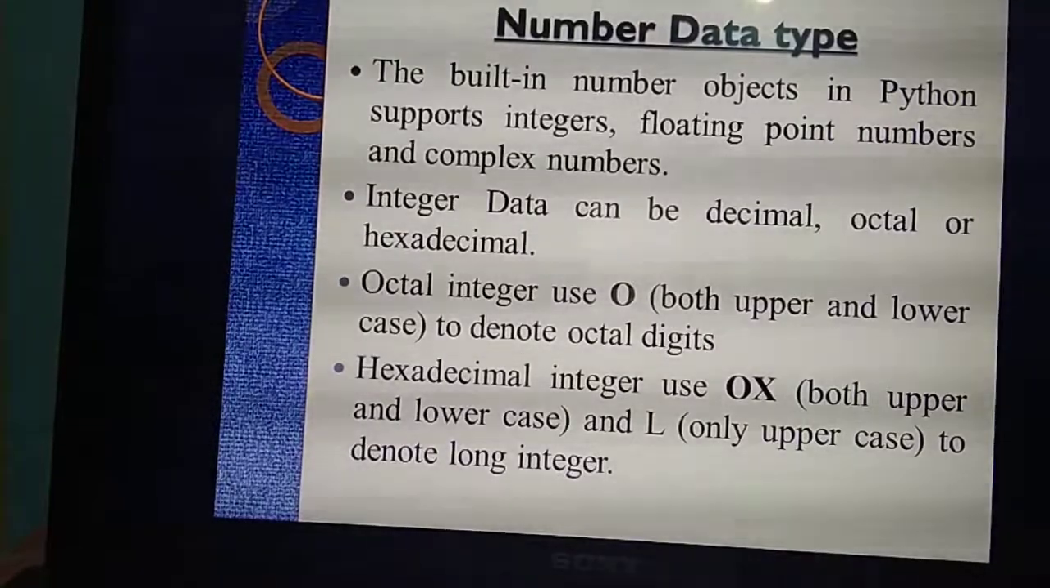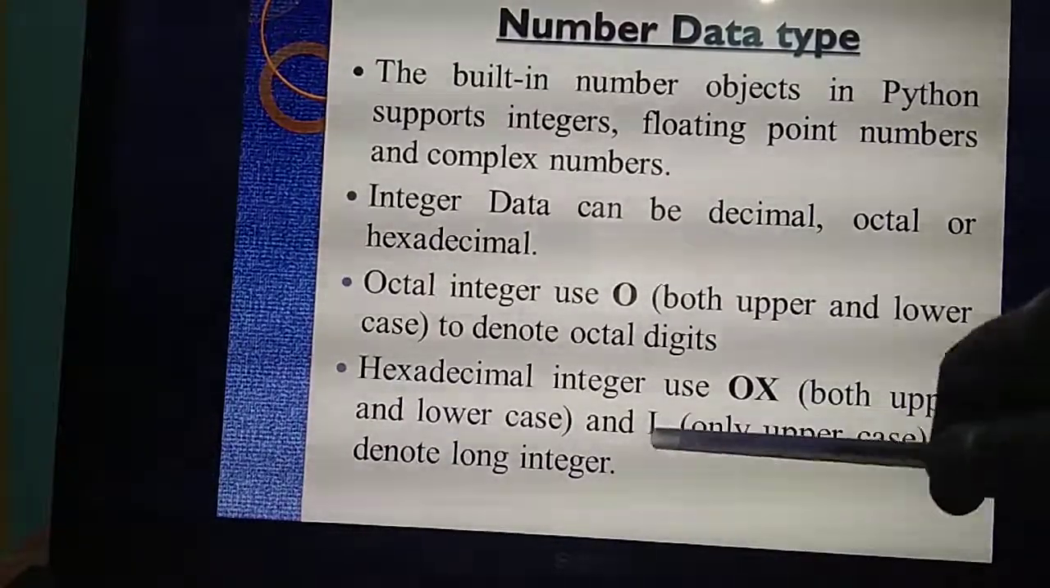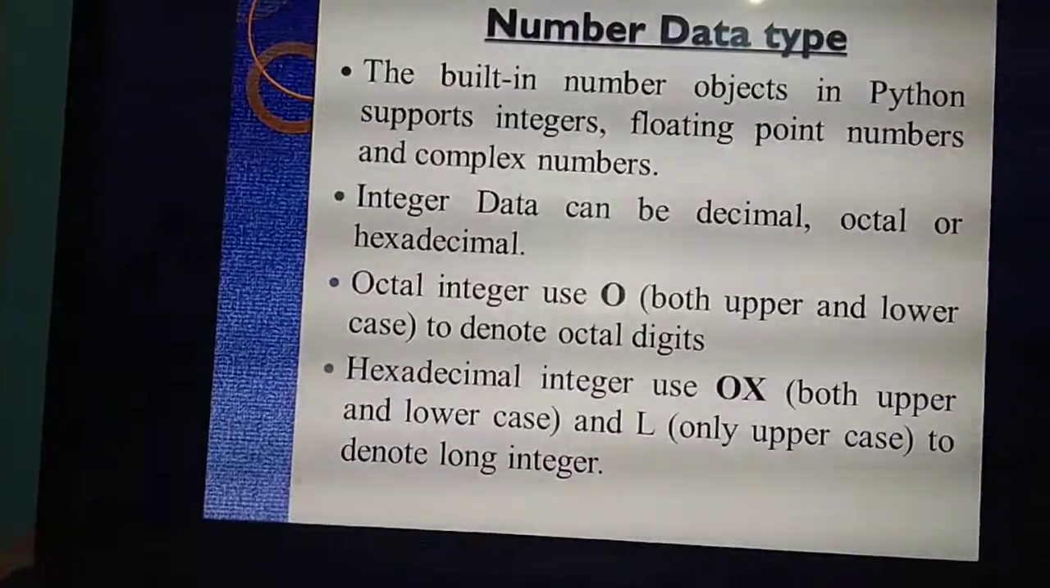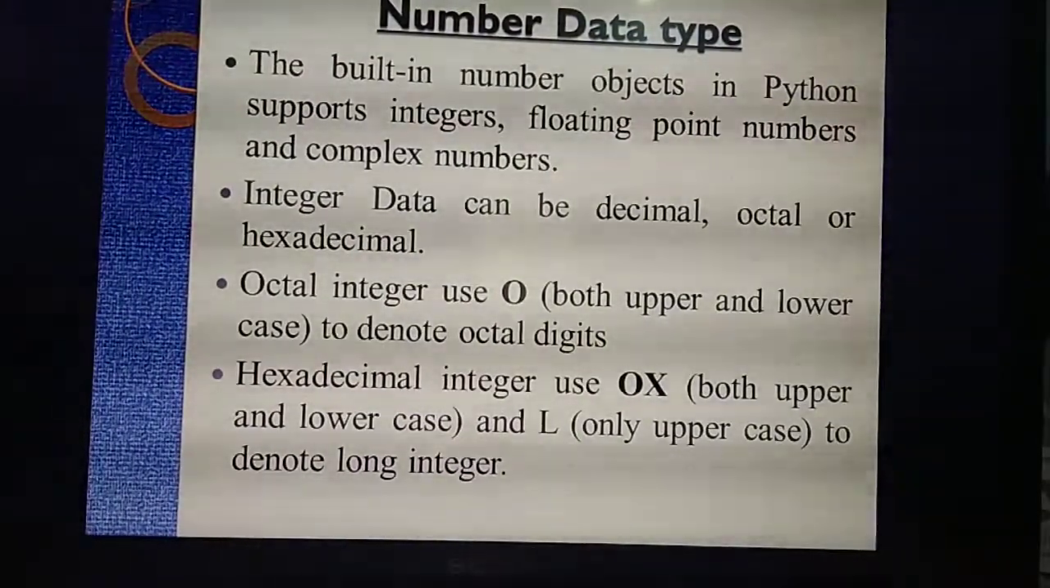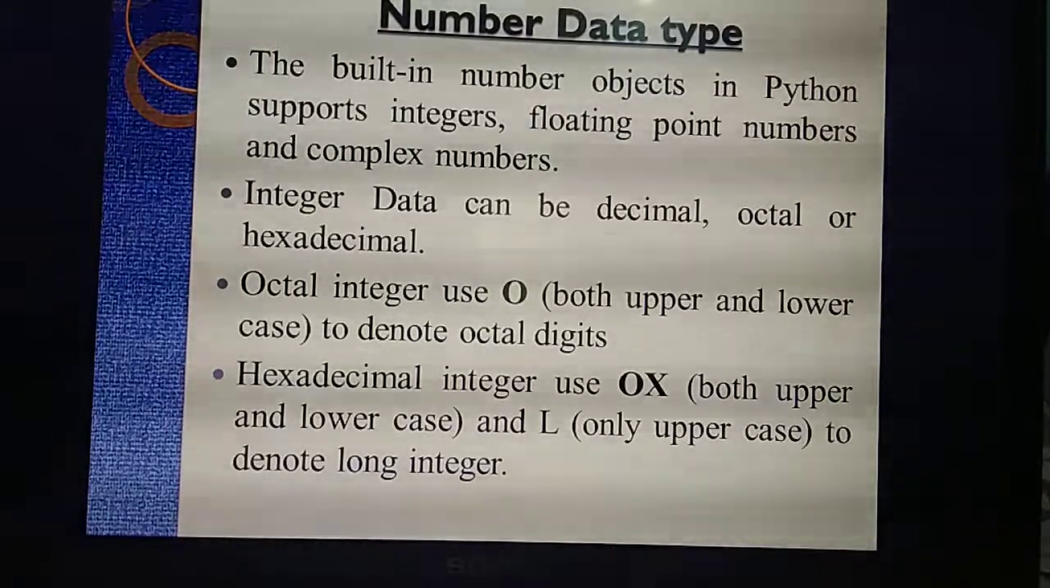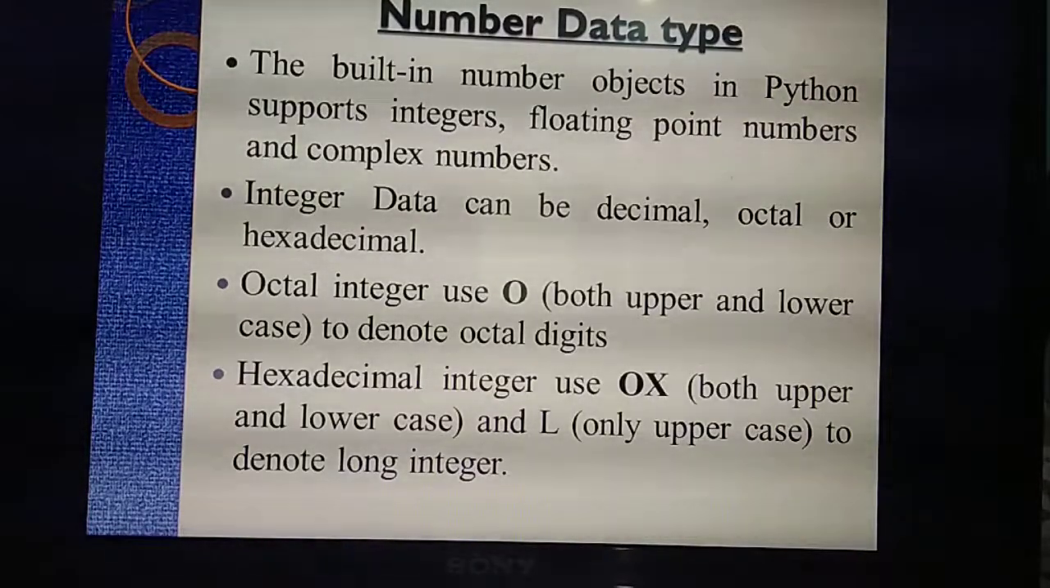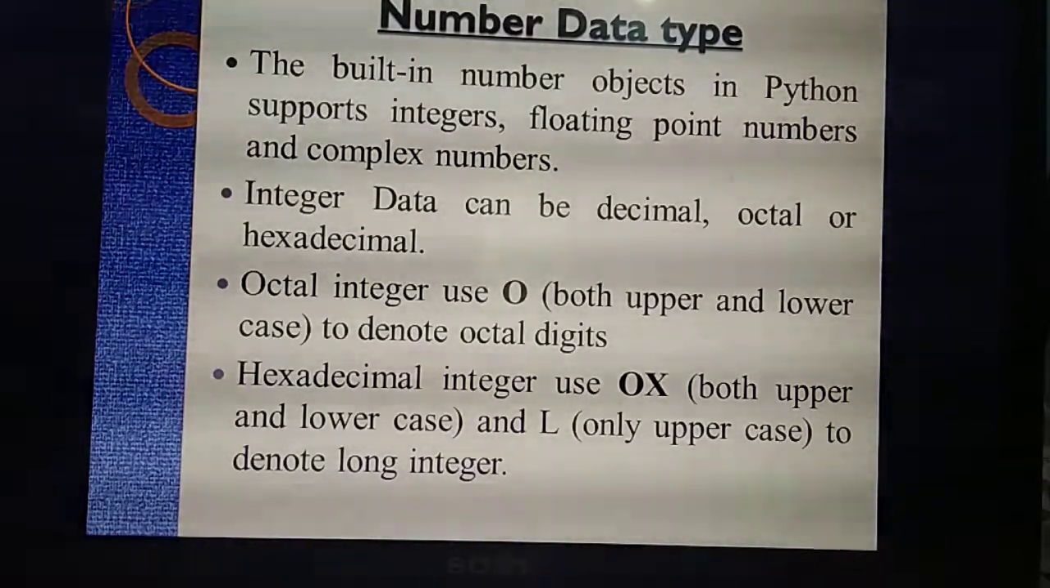Hexadecimal. Same thing, when the number comes along with L, that means capital letter L, uppercase only, then it is a long integer. Long integer means what? 1 lakh, 2 crore, 5 crore. That means long numbers, large numbers. That is called a long integer.